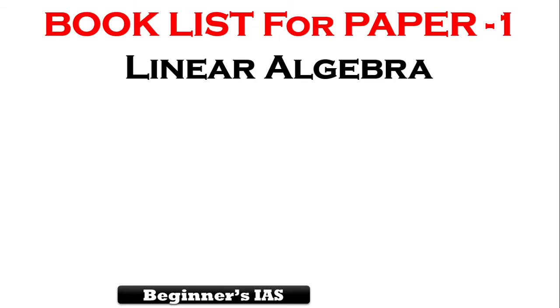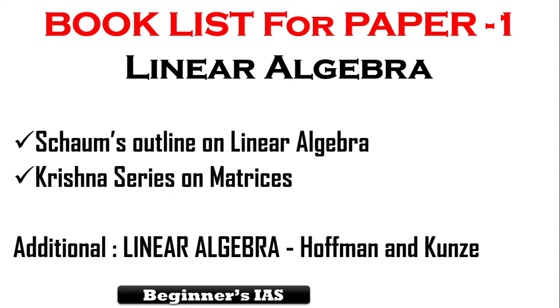Let us see the book list for paper 1. Paper 1 is much easier when compared to paper 2, so one has to focus more on paper 1 and also much more on paper 2. Let us see the complete book list with respect to linear algebra. So this is the complete book list with respect to linear algebra.